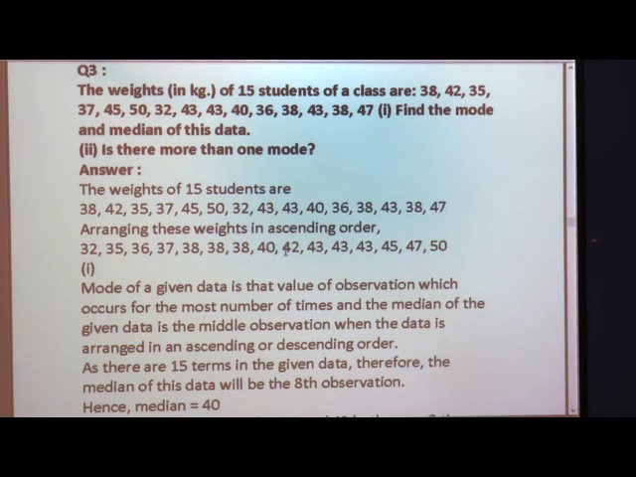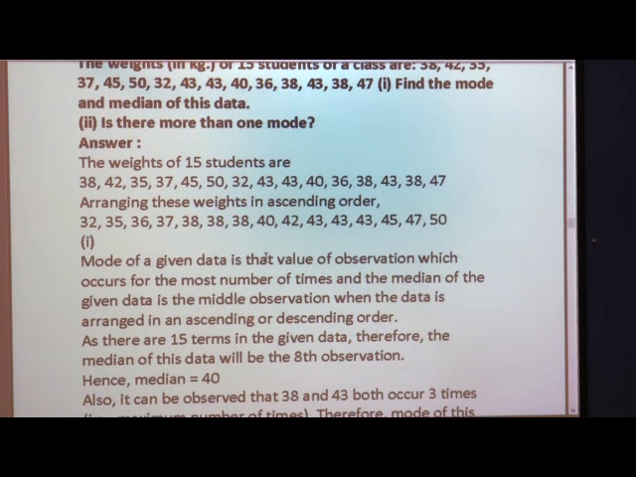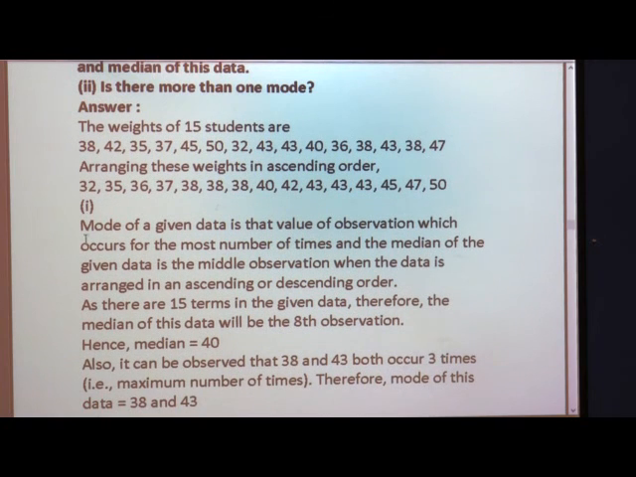So, what is the median? Median is 40. And what about the mode? I told you we have two modes, that is 38 and 43. The mode is the observed value seen in the data, and 38 and 43 both occur how many times? 3 times: 1, 2 and 3. Here also we have 43, 1, 2 and 3.